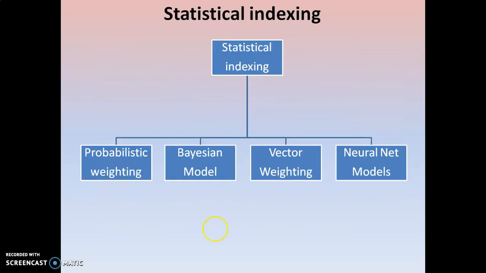So what are the other methods? Those are the Bayesian model, vector weighting and neural net models.